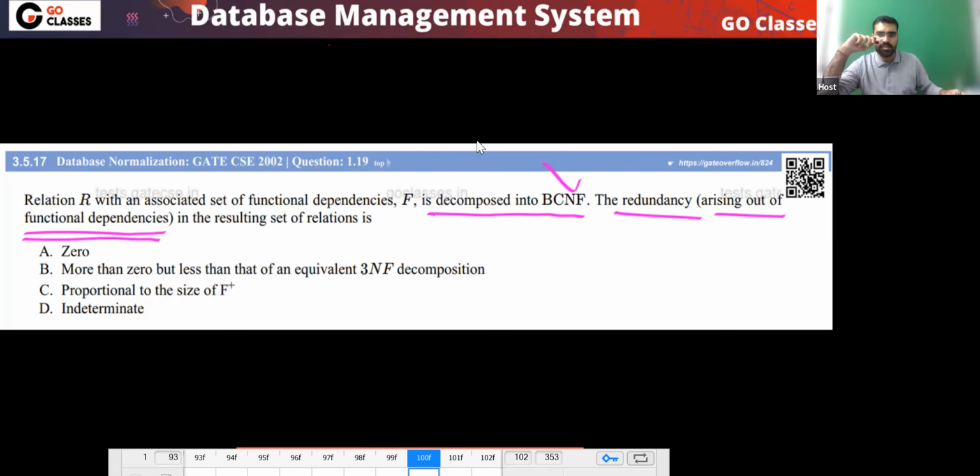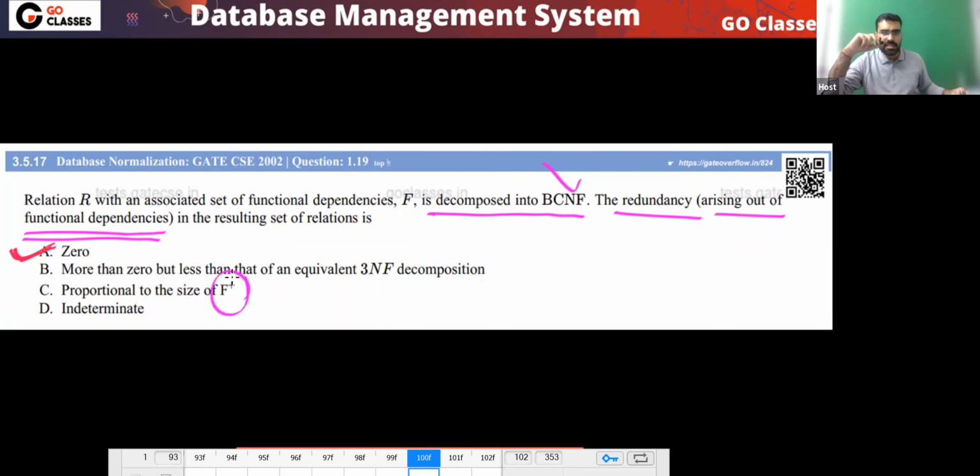That will be 0, right? Yes or no? The redundancy due to FDs will be 0. There is no redundancy in the BCNF. Nikhil, in the BCNF there is no redundancy due to FD. Because of functional dependencies, there is no redundancy in the BCNF. So the redundancy will be 0.